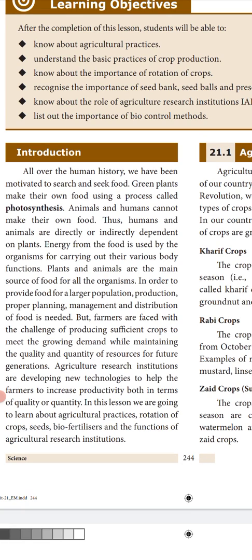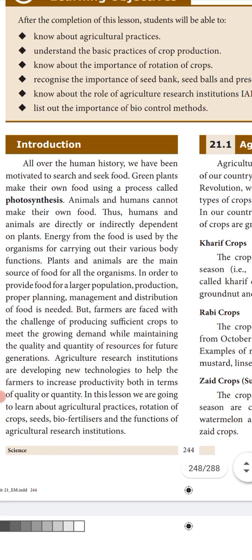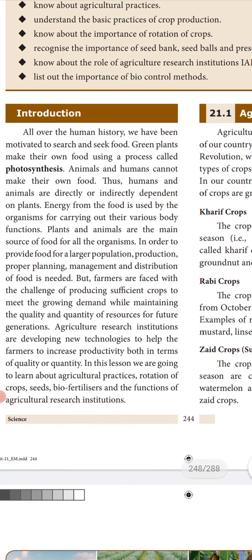Energy from the food is used by the organisms for carrying out their various body functions. Plants and animals are the main source of food for all the organisms. In order to provide food for a larger population, the government has to concentrate on mass production. For mass production, proper planning is required, and after planning, it should be managed in a proper way. The distribution of food is also needed.